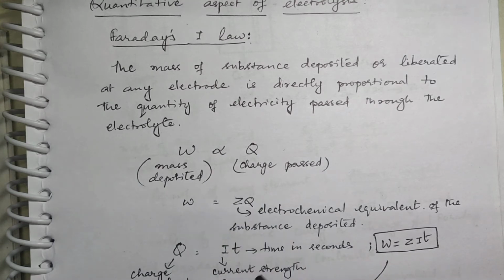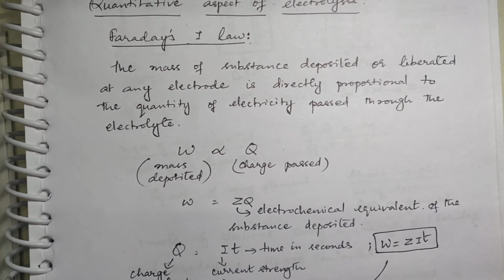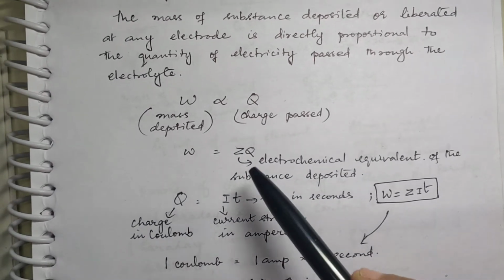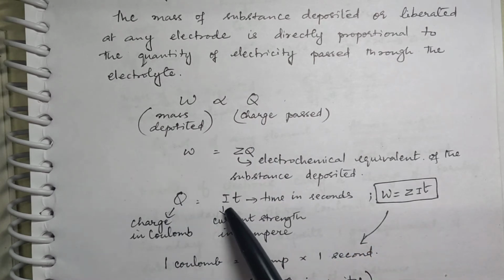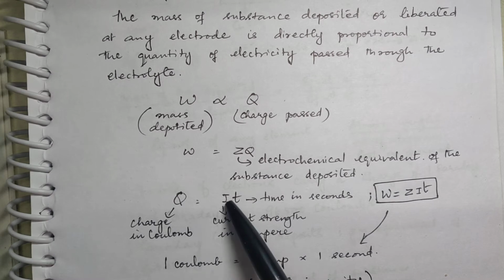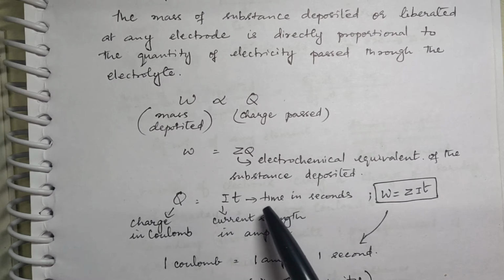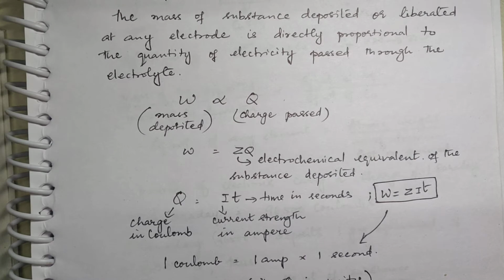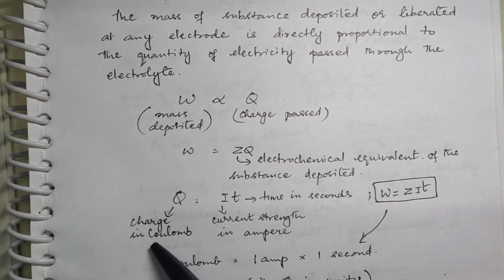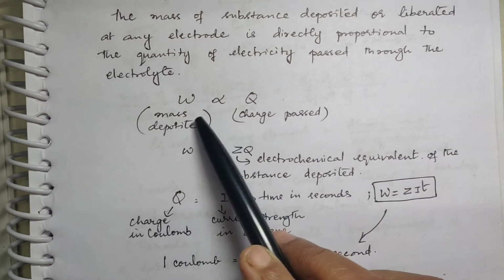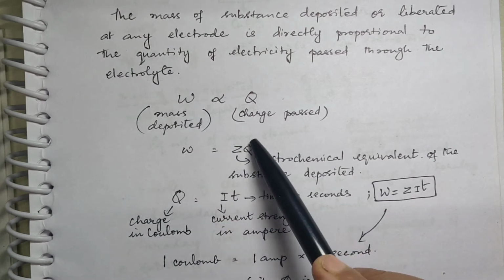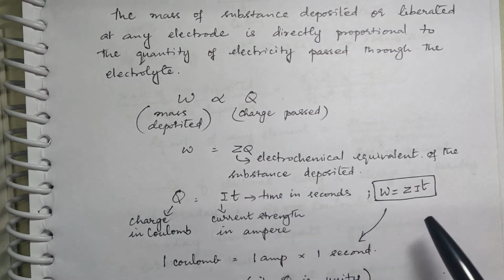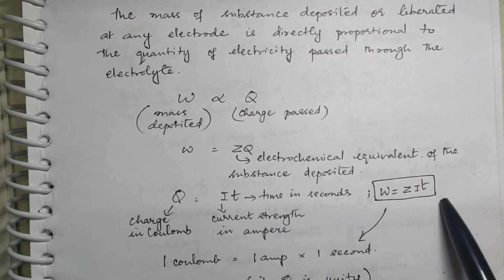Now what is this Z? Z is the electrochemical equivalent of the substance deposited. Now what is Q? Q is charge, and charge is equal to I into T. I is the current strength in amperes and T is time in seconds. Q is charge in coulomb. Now the same equation, W proportional to Q, which you wrote as W is equal to ZQ, Q can be written as IT. So you will get the expression W is equal to ZIT.